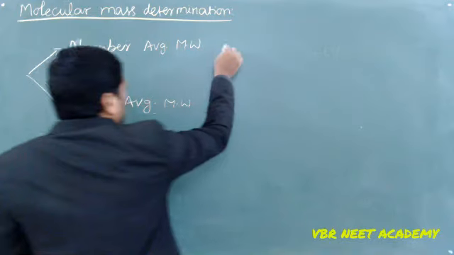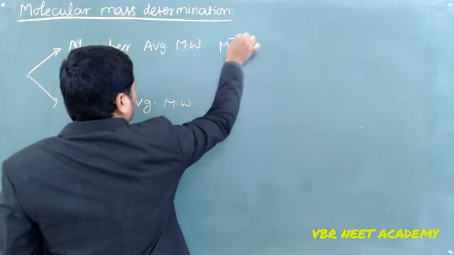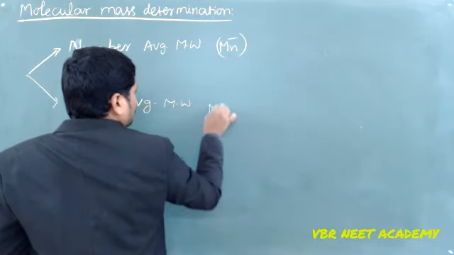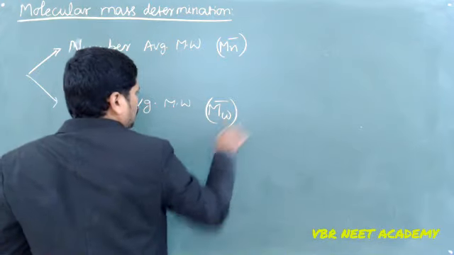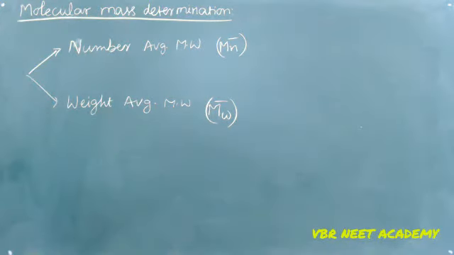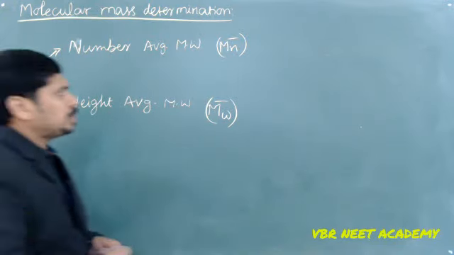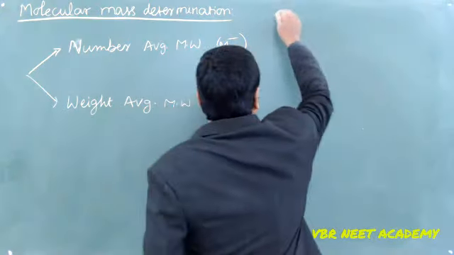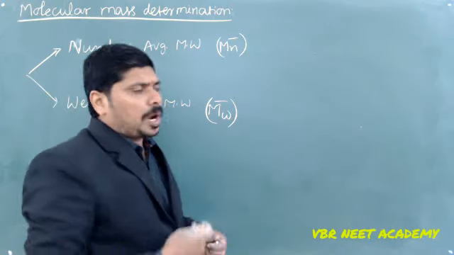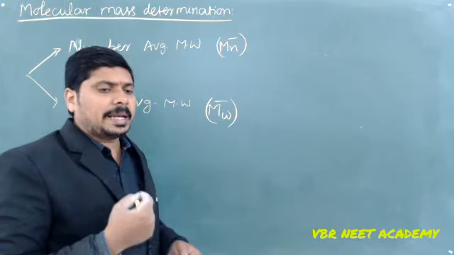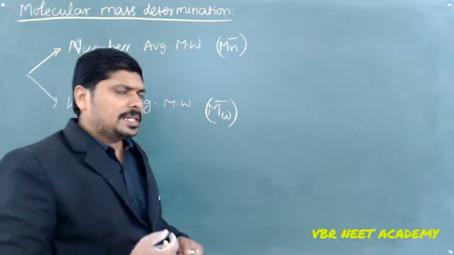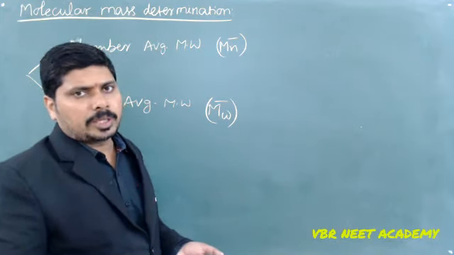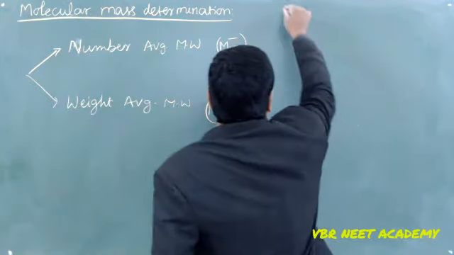The number average molecular weight is going to be represented with Mn bar, and the weight average with Mw bar. How can we say the number average molecular weight and weight average molecular weight? Say for example, I have polymeric chains with different numbers of monomers and different molecular weights.